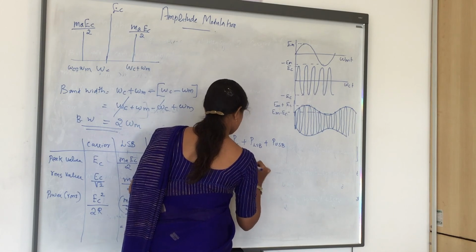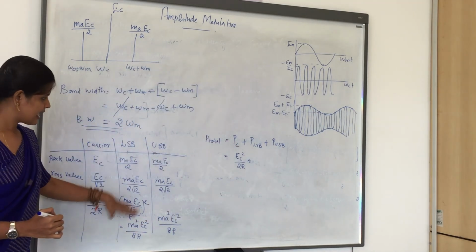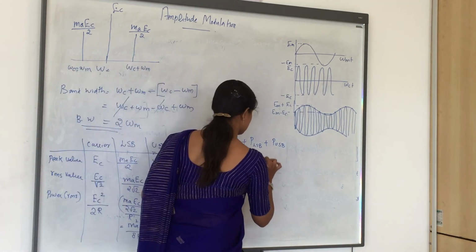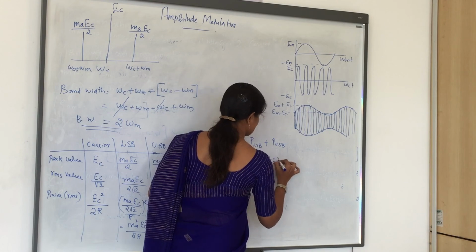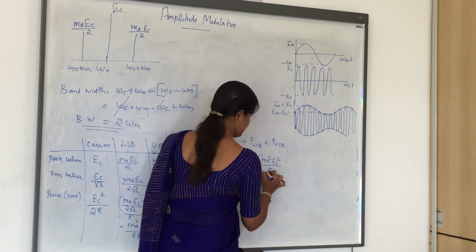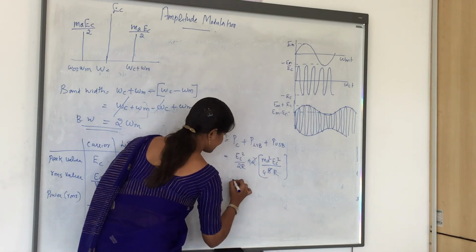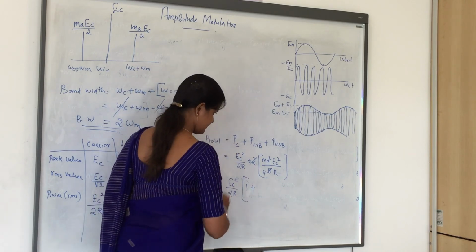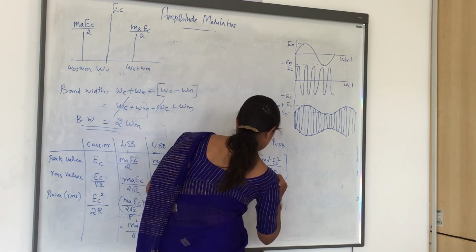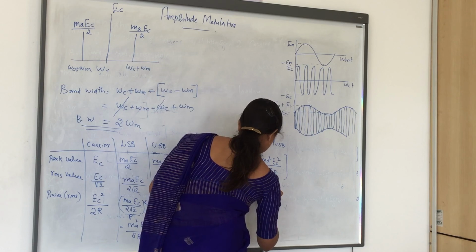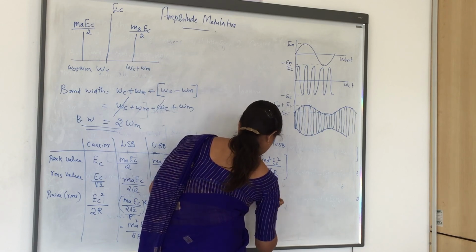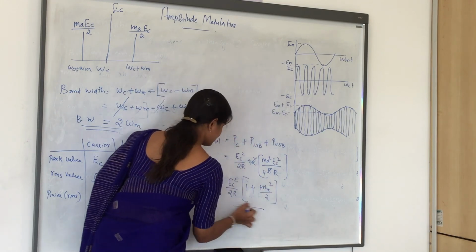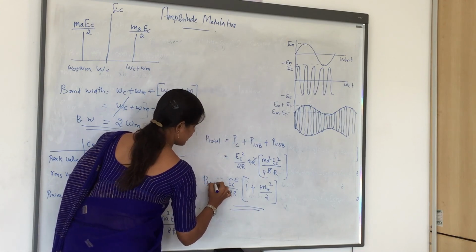What is the power of LSB? LSB and USB are the same, MA square EC square by 8R, so I am writing it as 2 into MA square EC square by 8R. Finally, taking EC square by 2R out, I will get 1 plus MA square by 2. So this is the total power.